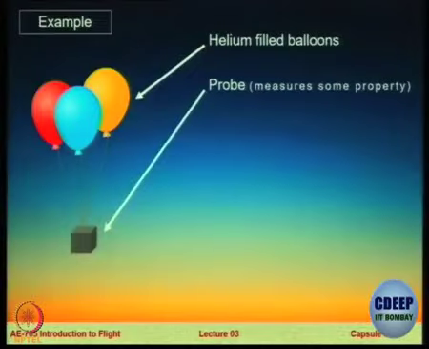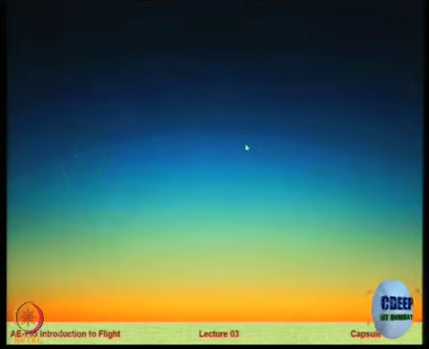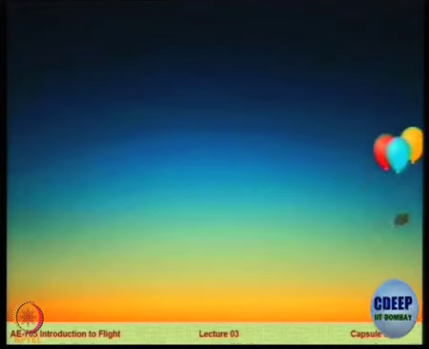Now let us see another example of a Lagrangian approach. Assume that we have these helium filled balloons which are carrying a small payload. The payload could be a probe or a sensor which measures some property. It could be, for example, humidity or temperature or pressure, any parameter. So now what happens to this particle is that as a function of time it is moving.